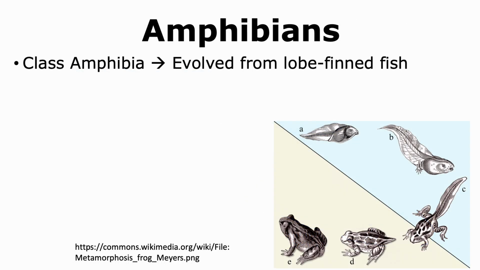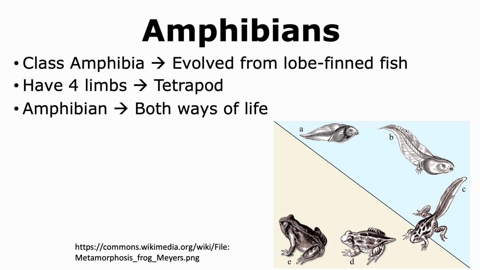Let us now look at amphibians, which belong to the class of Amphibia and, as we mentioned before, evolved from lobe-finned fish. Amphibians are tetrapods because they have 4 limbs. The word amphibian indicates that this organism lives both ways of life.